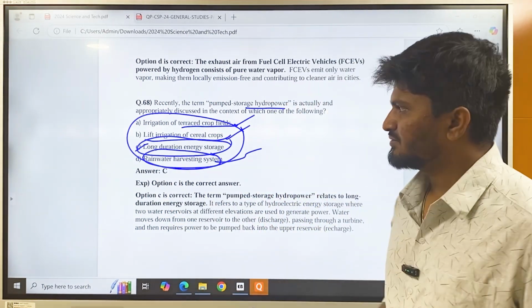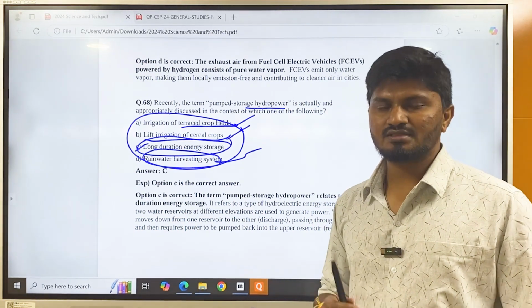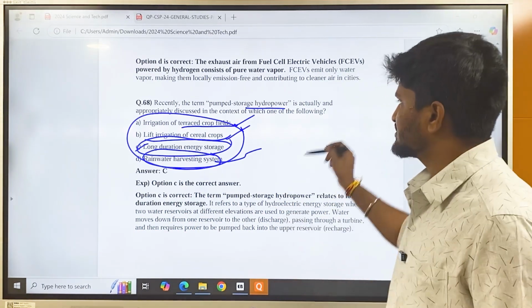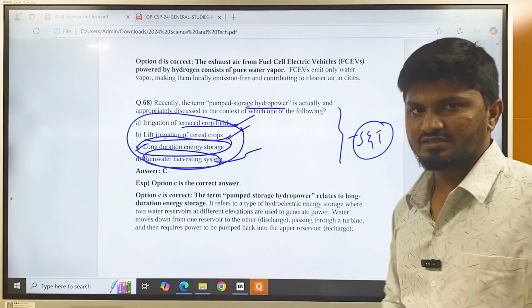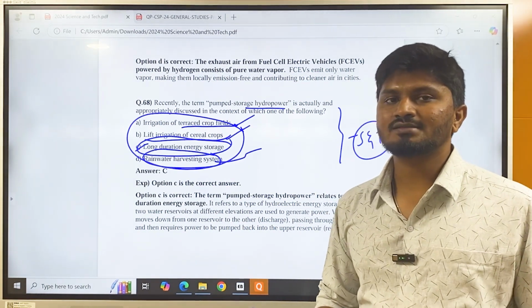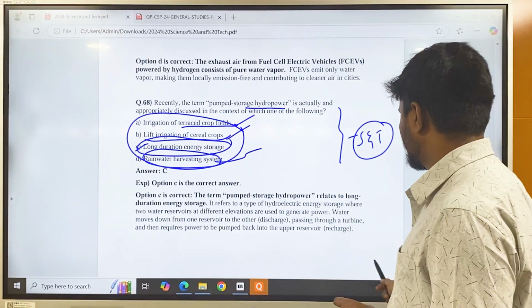You can observe this in many of the questions, where three options are similar to each other and one is different. This kind of question is repeated in science and technology. So this technique you can use there. If you are sure about the correct answer, then it is fine. If you are not sure, this is the method you can use in science and technology questions.